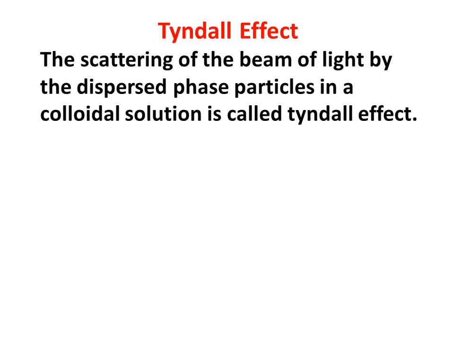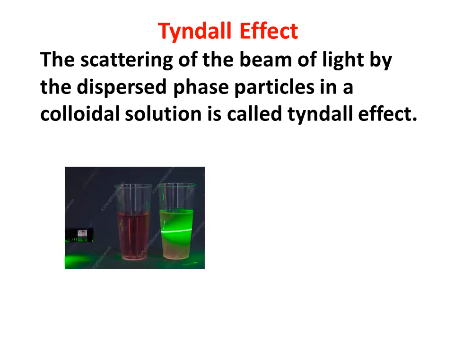Moving on to the next concept, the Tyndall effect. As I told you, the Tyndall effect can be seen perfectly in colloidal solutions. You cannot see it in solutions. You can see the Tyndall effect in suspensions, but it is temporary, not permanent. Permanently we can see it in colloidal solutions. What is the Tyndall effect? If you pass a beam of light through a colloidal solution, you can see the path of the light.